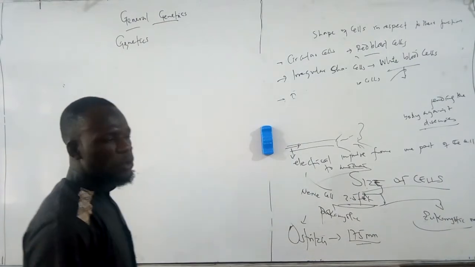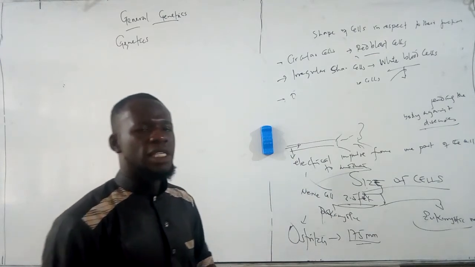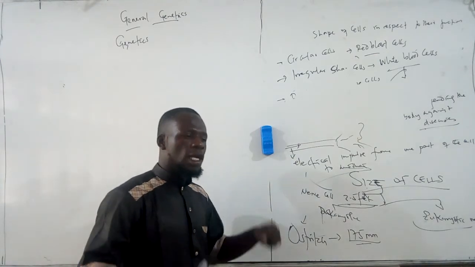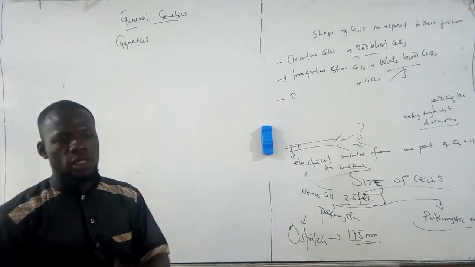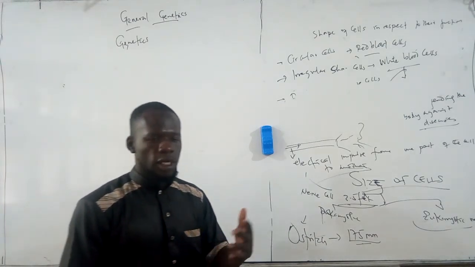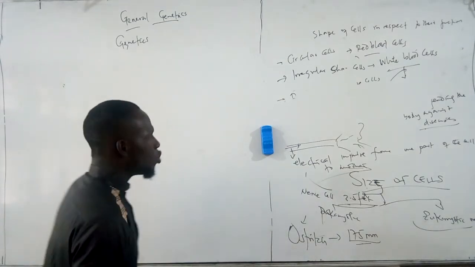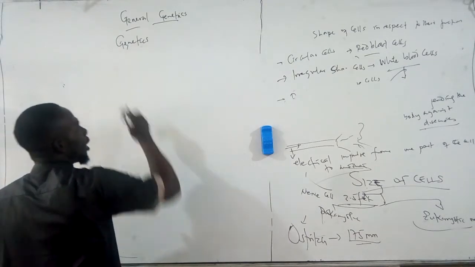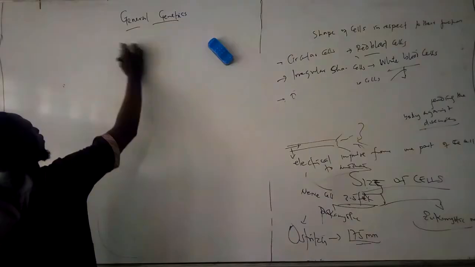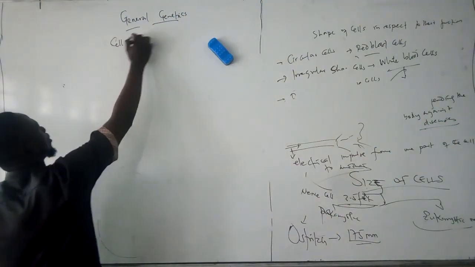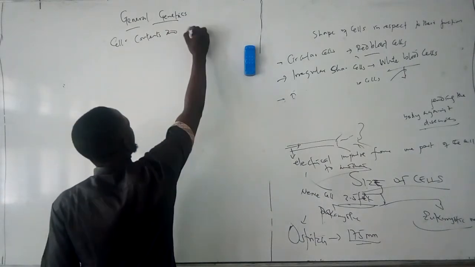Of course, we know that the cell has different components, starting from the cytoplasm that houses everything, coming to the external aspect, which is the cell wall and the cell membrane. Before we talk about the cell contents and their function,